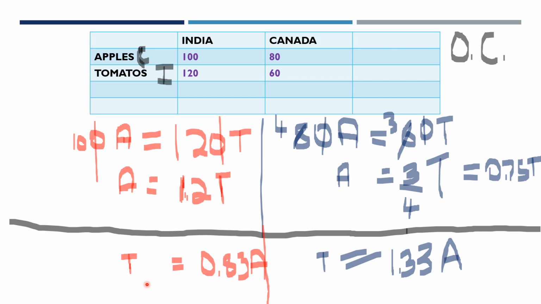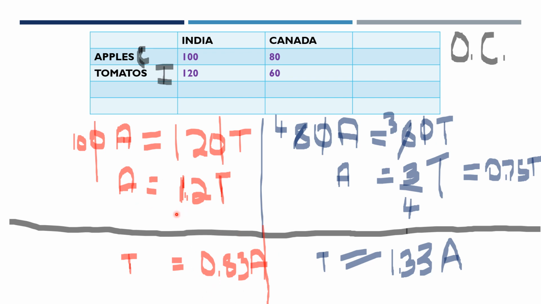So in which of these two situations is it a better situation? The better situation is this particular one, because in this one we are sacrificing 0.83, which is less than 1.2. So here we are sacrificing more and here we are sacrificing less. If you're getting confused, just look at the numbers.